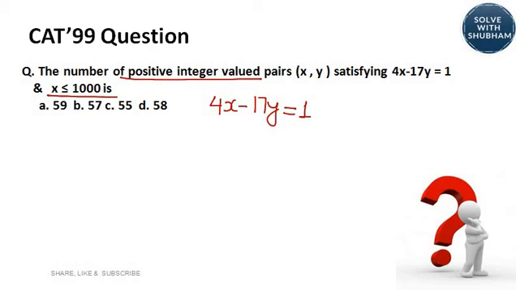So we will try finding out the first set of values, positive integer pairs, so y can't be 0. If you put y to be 1, 4x is 18, which is not possible. If you put y to be 2, 4x would be 35, which is not possible. If you put y to be 3, x would come as 13. So this is your first set of values. Now we will try finding out the next set of values. 4x minus 17y is equal to 1. So you get 4x minus 17y is equal to 1. The first set of values would be 3 and 13.